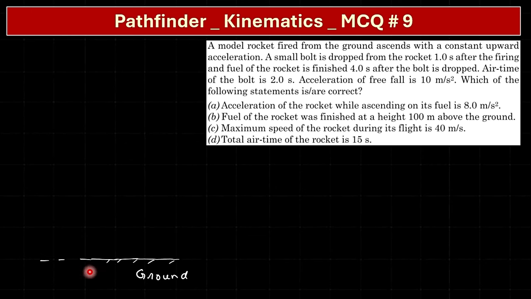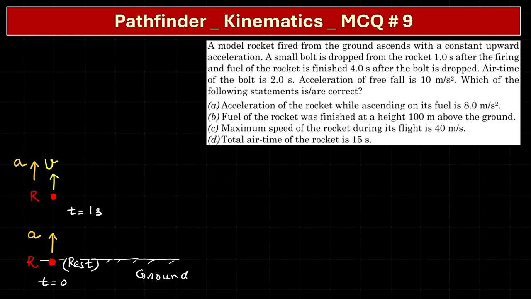So this is the ground level, and now this R is a rocket. It starts from rest, that is, at the moment t is equal to 0. Its acceleration is say a. So that's what the model rocket fired from the ground ascends with a constant upward acceleration a. After 1 second, the rocket has come here. The velocity of the rocket has become v, and its acceleration is a.